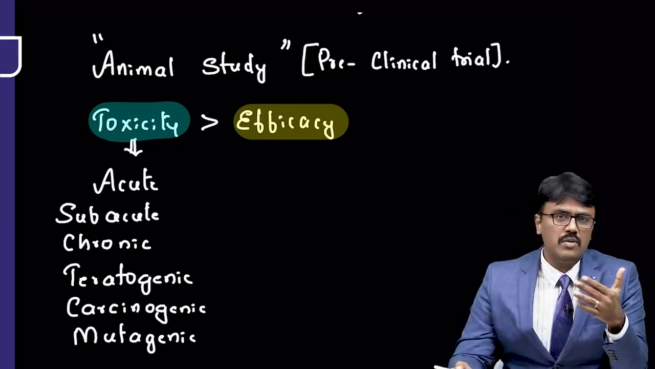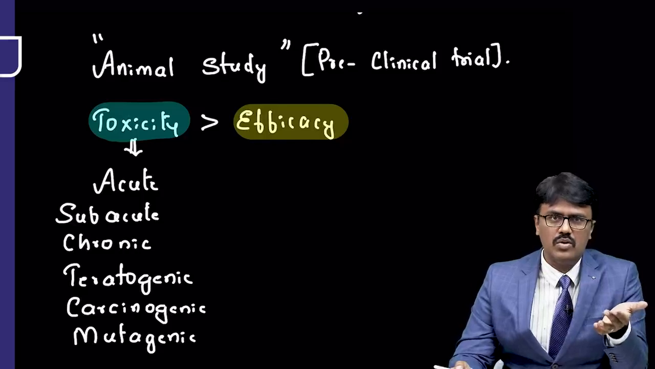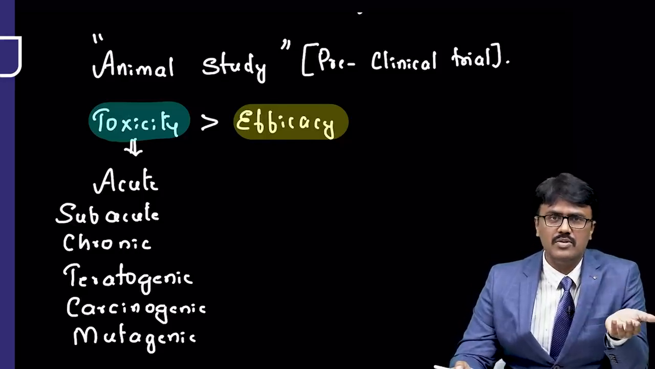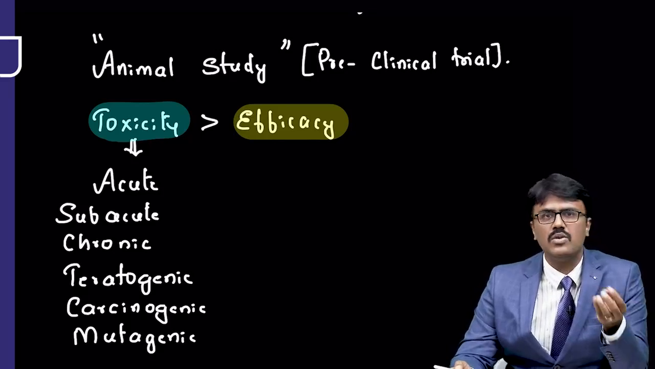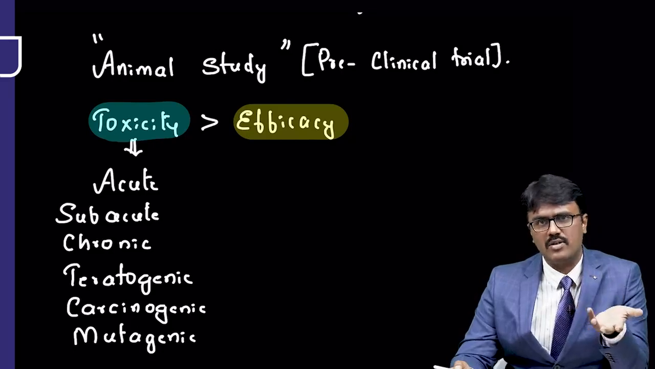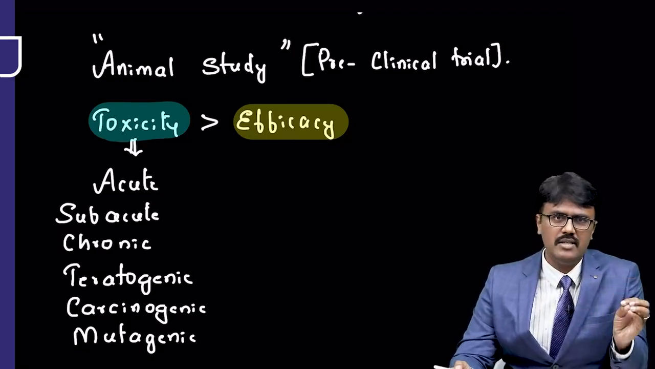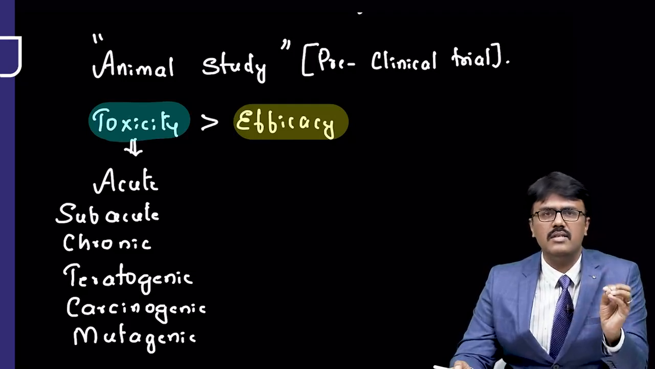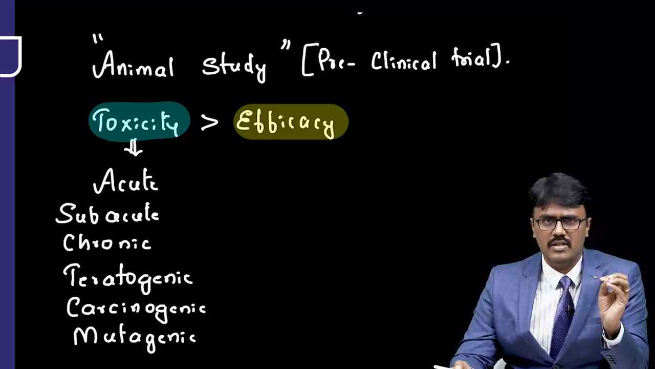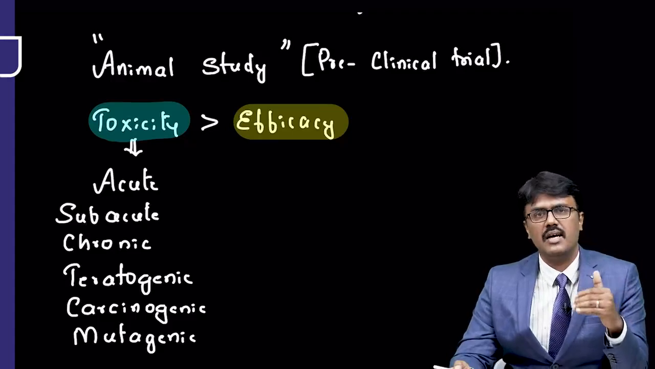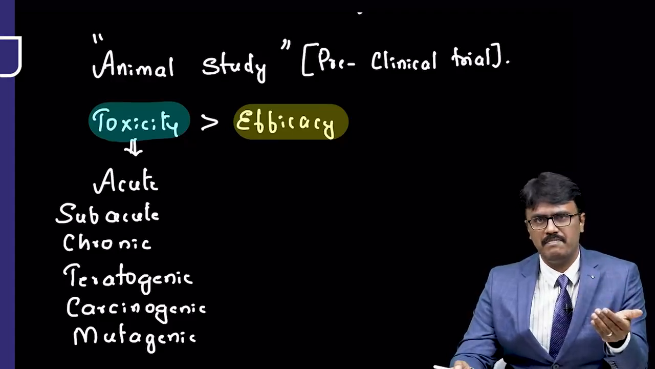Many a times we don't want to kill the animals, so sometimes we use in vitro techniques. We use cell culture, organ culture, tissue culture to check the drug efficacies and toxicities also. Okay, so now the drug has been done. We have done animal study. We found that in animals it's not so much toxic and it is safer to use in humans. Then only we start the trials in humans.